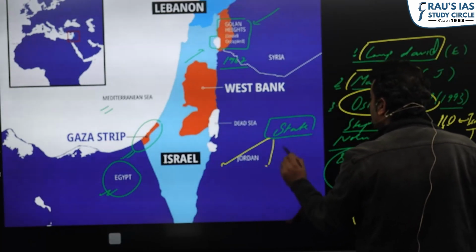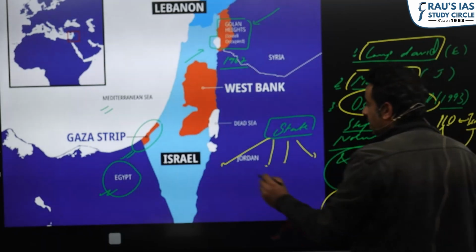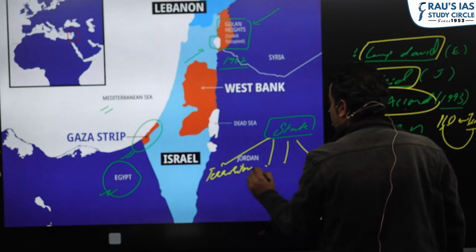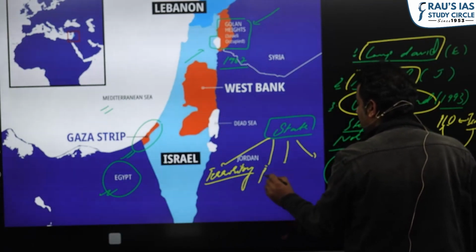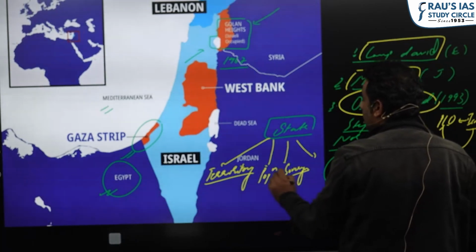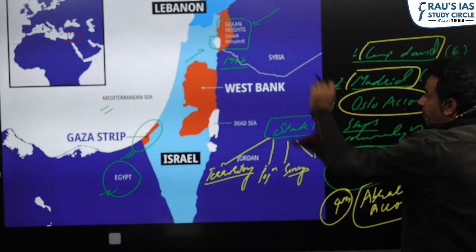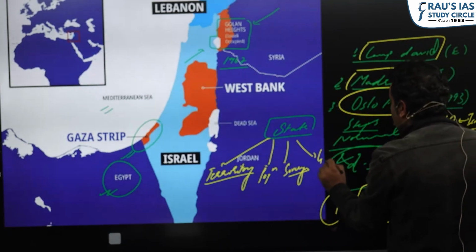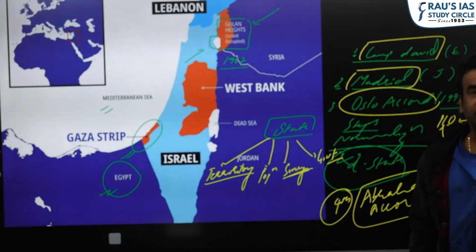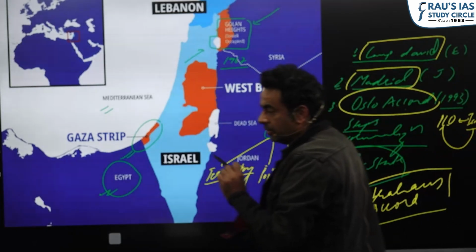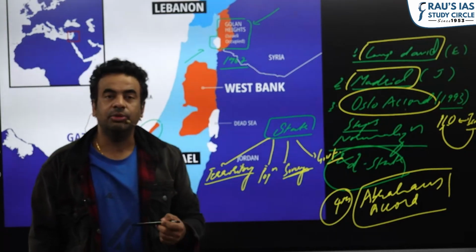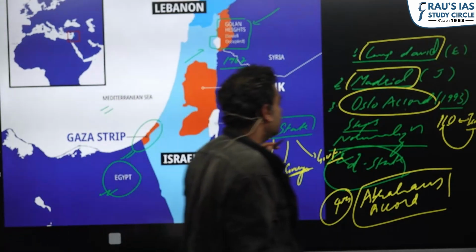Then, as I said, what are the elements of a state? The four elements of a state: first you should have a territory. The second element is population. The third element is sovereignty. Now the PLO is a sovereign entity. They do have territory, population is living in the territory, and they are running their own government. So despite having these elements, the PLO or Palestine is not yet a state, because in the international system to become a state, you need international recognition